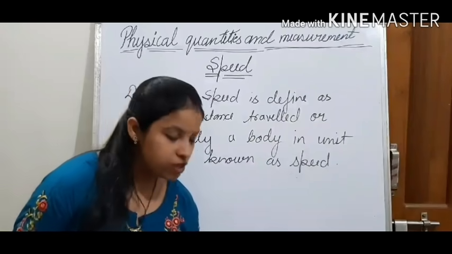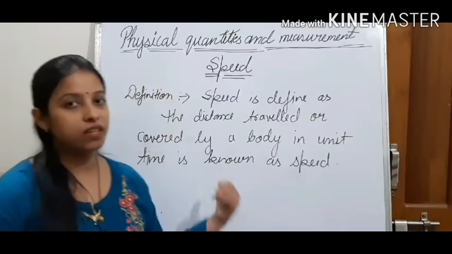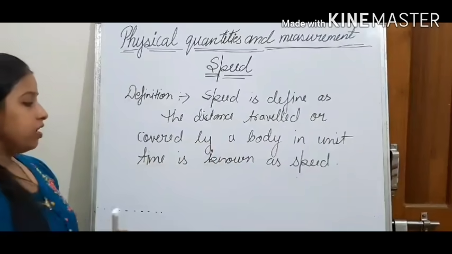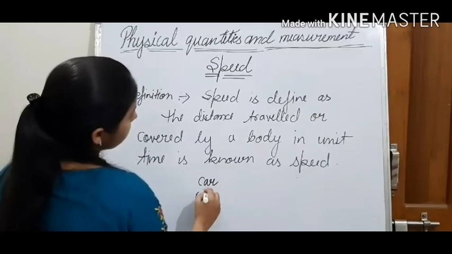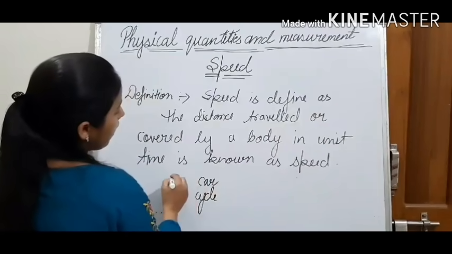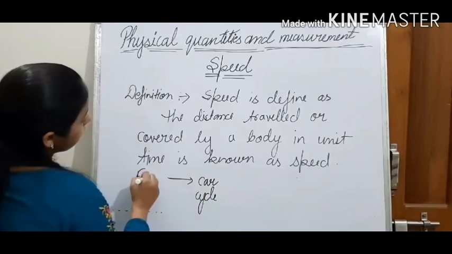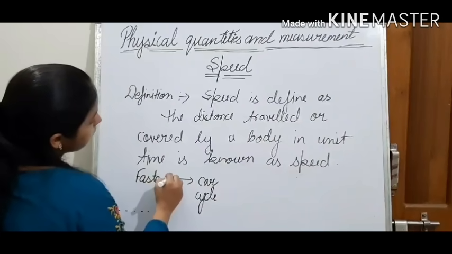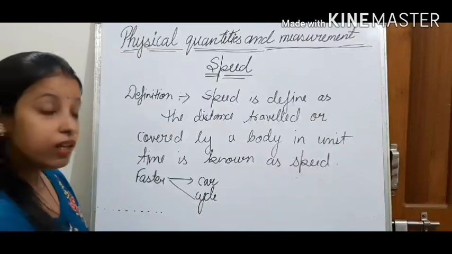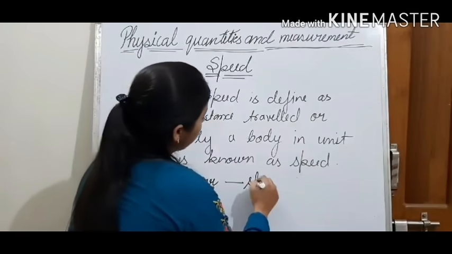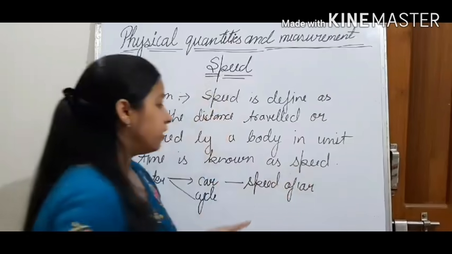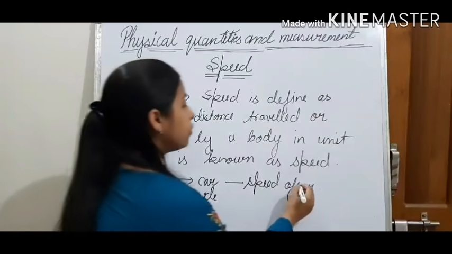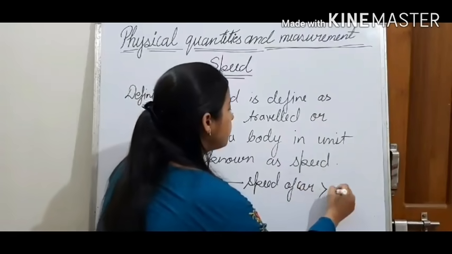And we can distinguish the motion of two objects by this term speed. Like if a car is moving faster than the cycle, then we can say the speed of the car is more than the speed of the cycle.